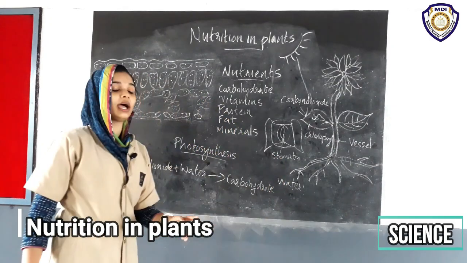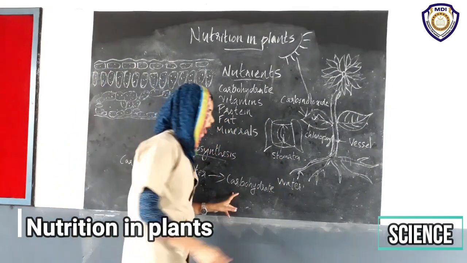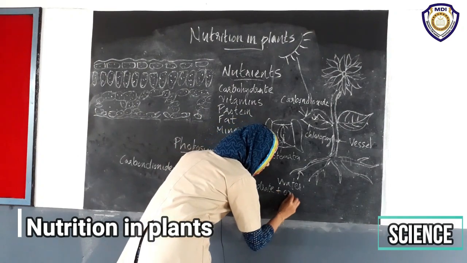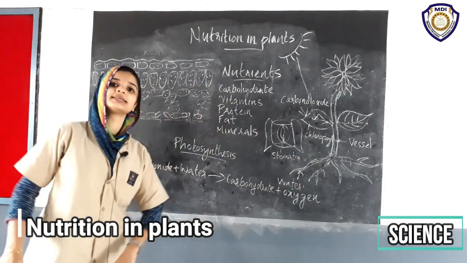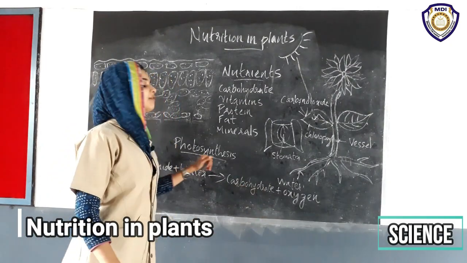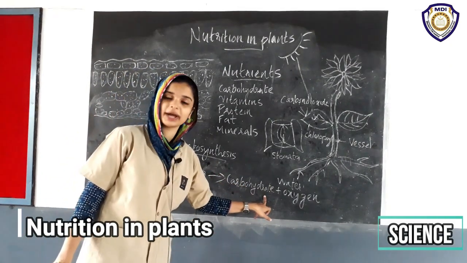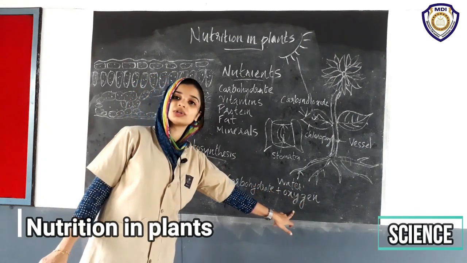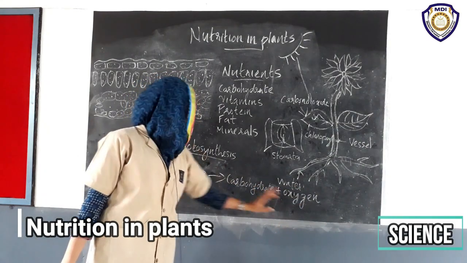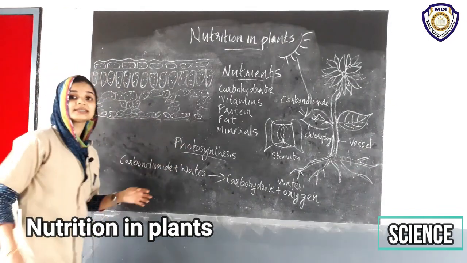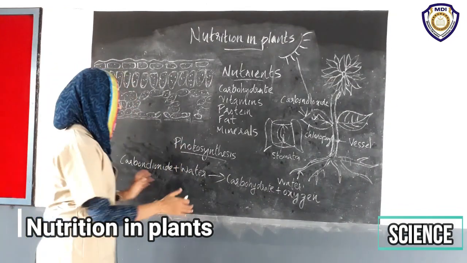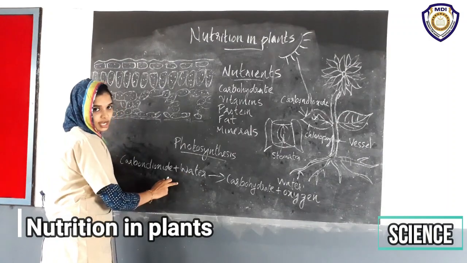Along with this carbohydrate, oxygen is formed. Oxygen is the byproduct of photosynthesis. Along with the food prepared by the leaves, oxygen is also released by the leaves. This is the equation to represent photosynthesis, a process.